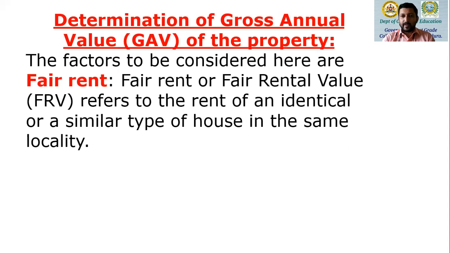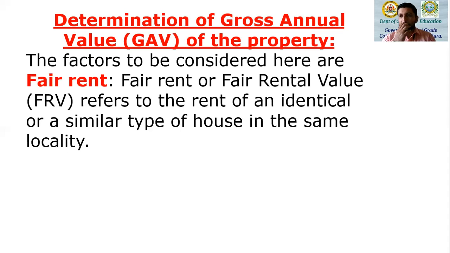What do you mean by fair rent? FRV, fair rent or fair rental value, refers to the rent of an identical or a similar type of house in the same locality. Identical house. Suppose I have constructed a new property with granite flooring and cement roofing, and all the facilities inside the house are more or less common in comparison to an identical house in the neighborhood.